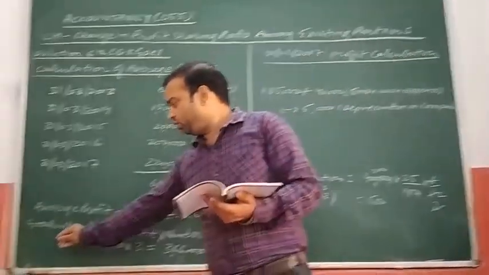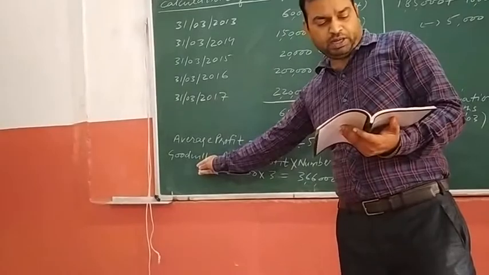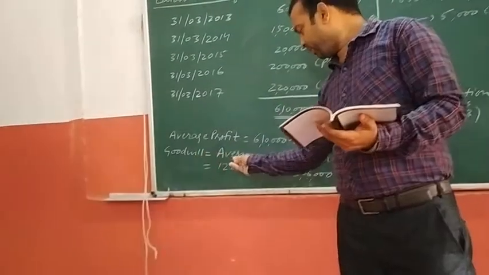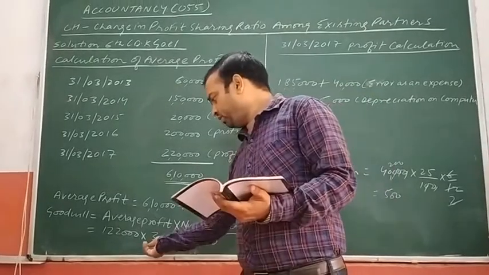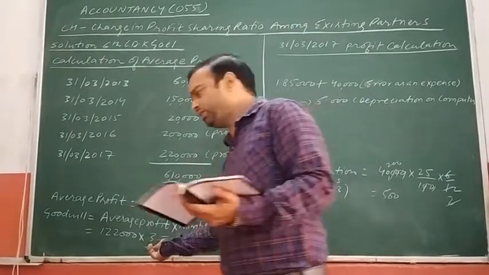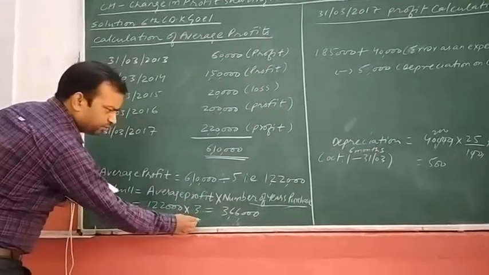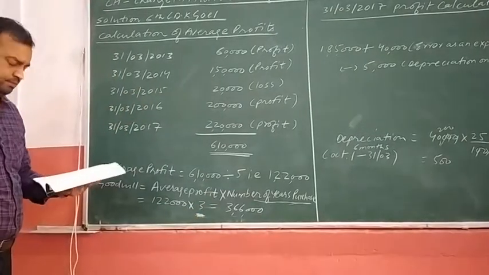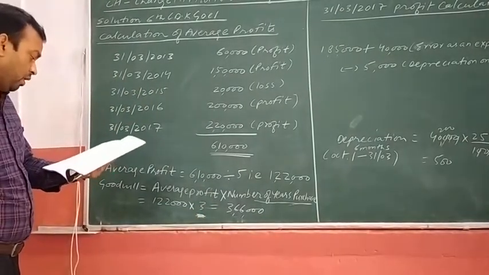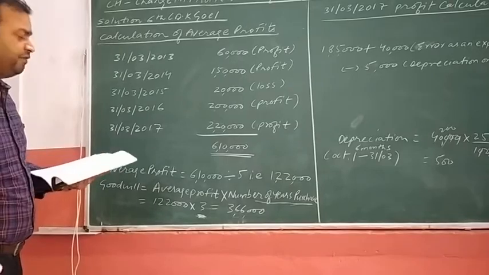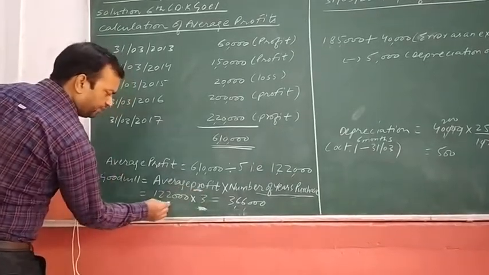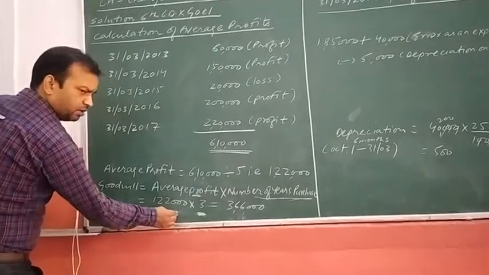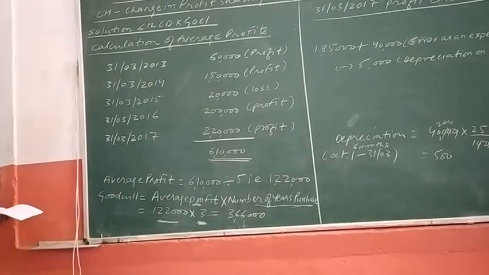See here, goodwill is to be valued at 3 years purchase. Number of years purchase is 3. I have mentioned 3 here. Number of years purchase, right? 3 years purchase of average profit. Average profit I have written over here. We need to calculate here the average profit.